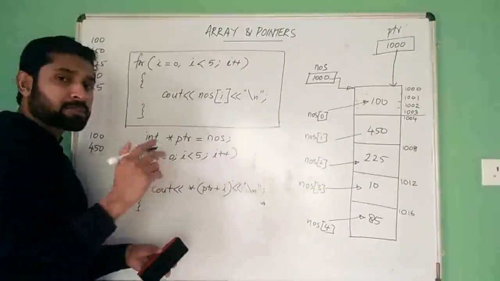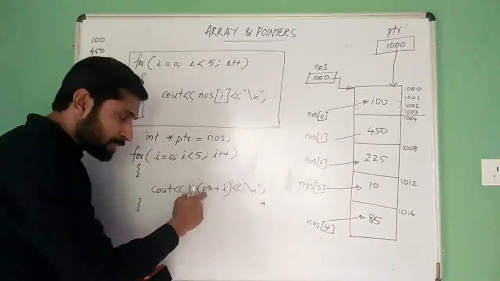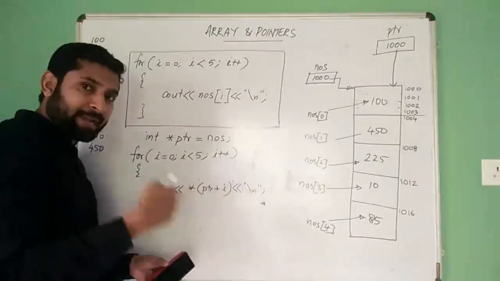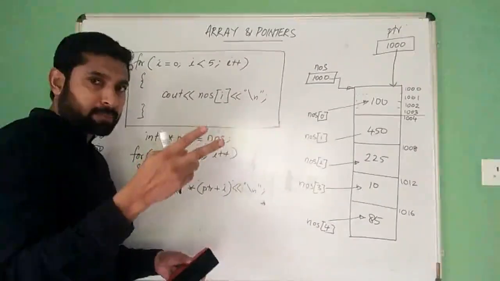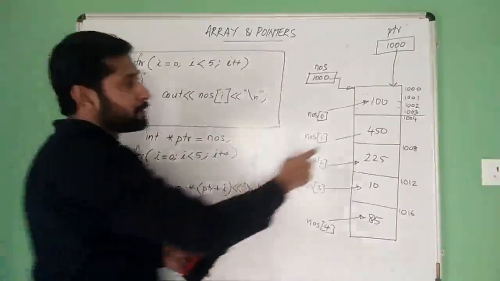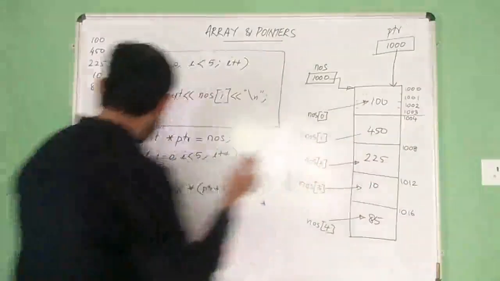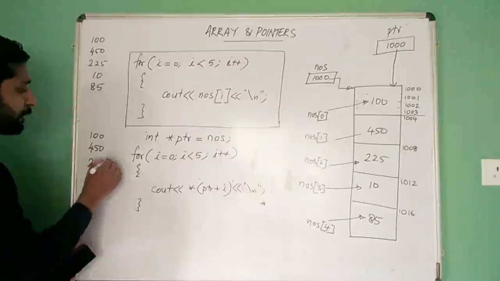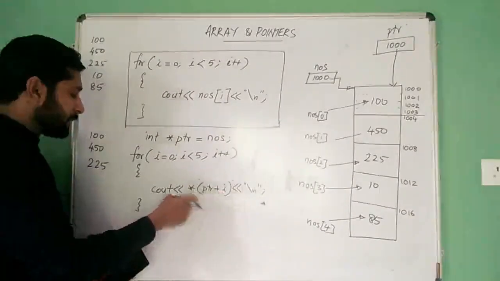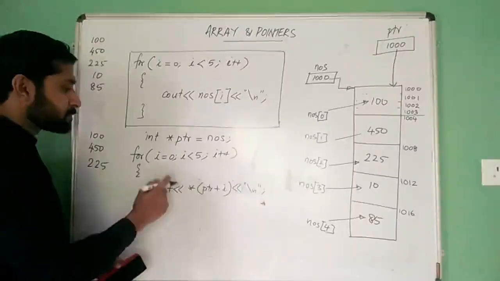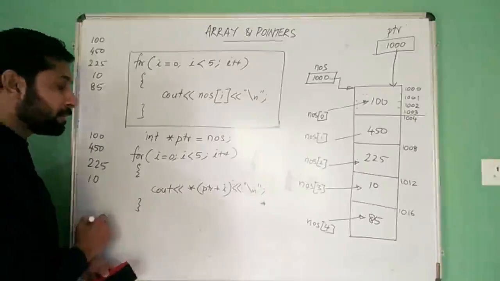Again, the value of I becomes 2 and ptr plus 2 means 1000 plus 2. Adding 2 means 2 times the size of the data type, that is 2 into 4, 8. 8 will be added, so it will become 1008. So value at 1008 is 225. Again it becomes 3, and it becomes 4. When it becomes 3 it brings 10.